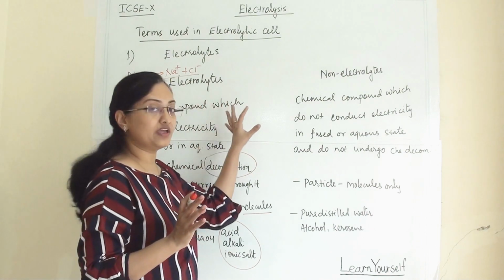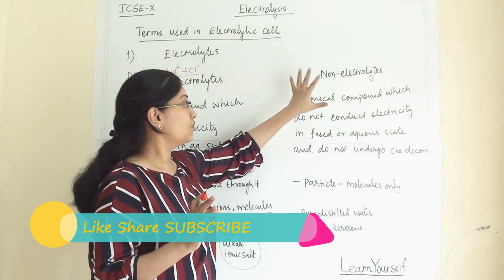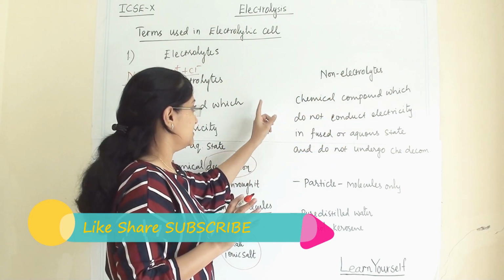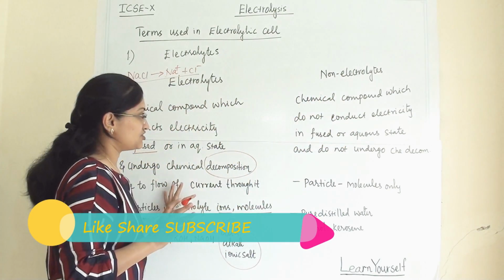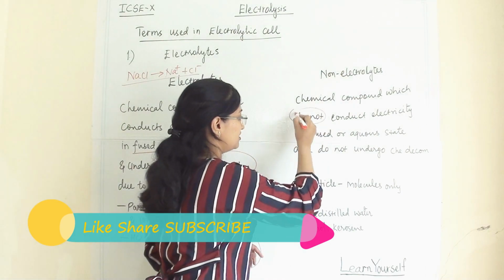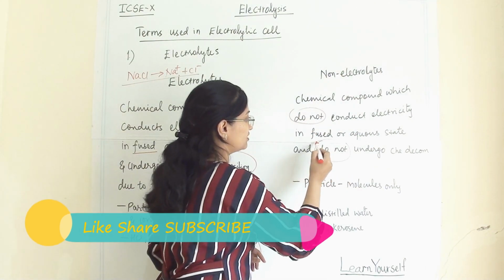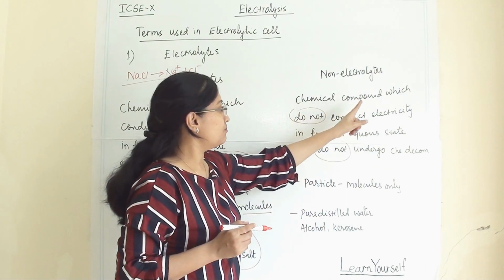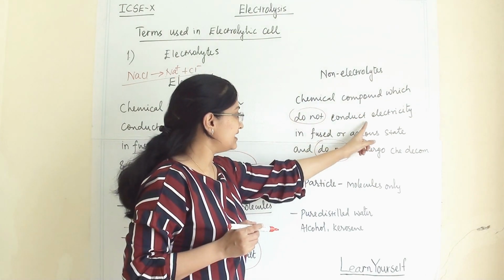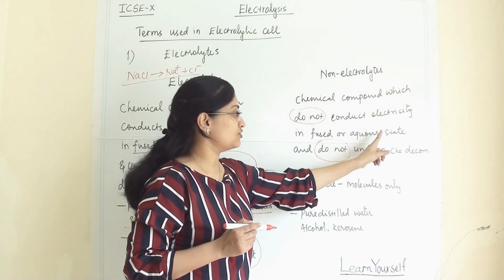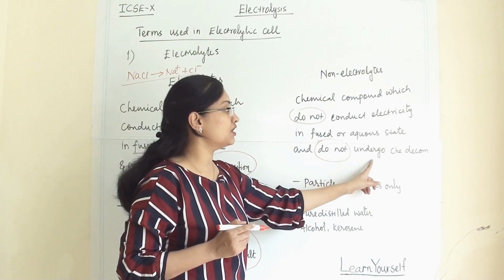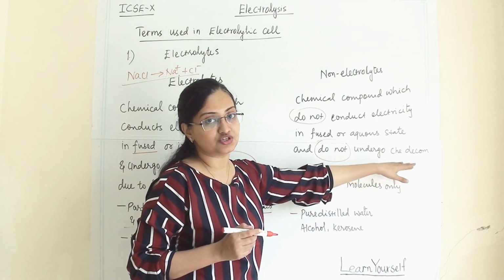Now if we are talking about electrolytes, then what is a non-electrolyte? The same definition we have to write here, but with do not. That chemical compound which does not conduct electricity in fused or aqueous state and does not undergo chemical decomposition.